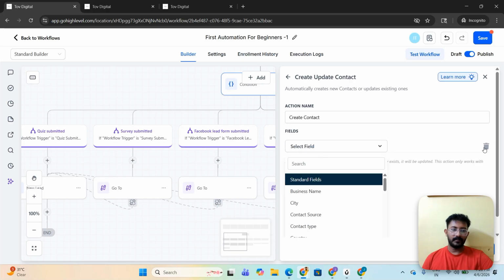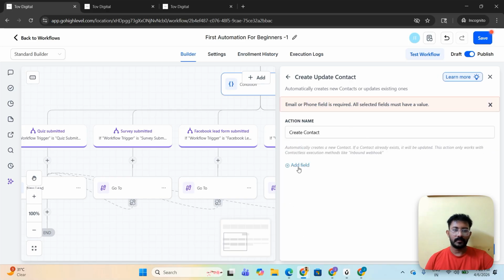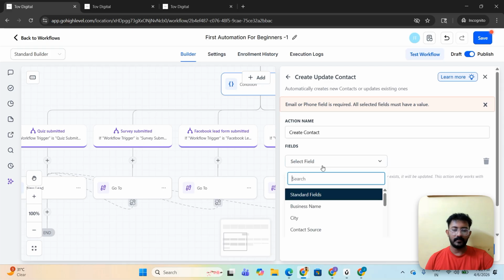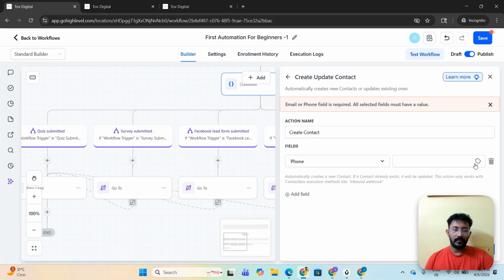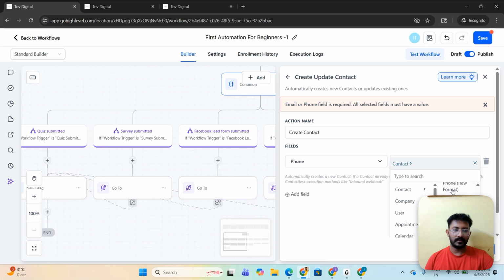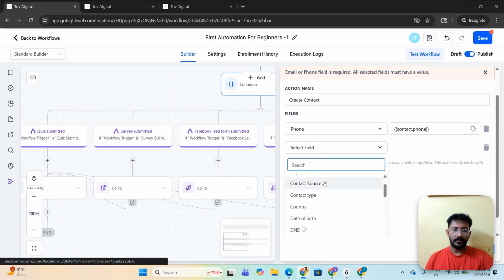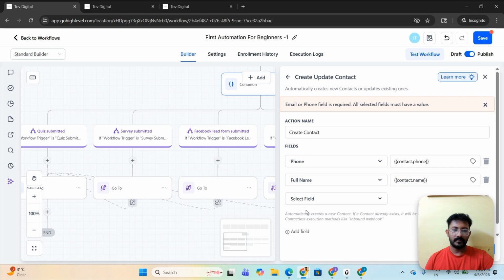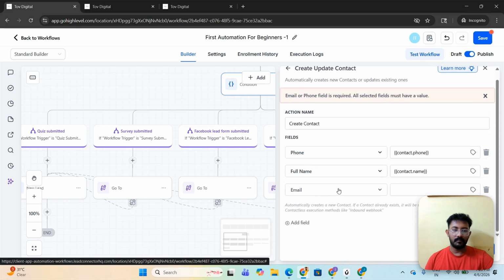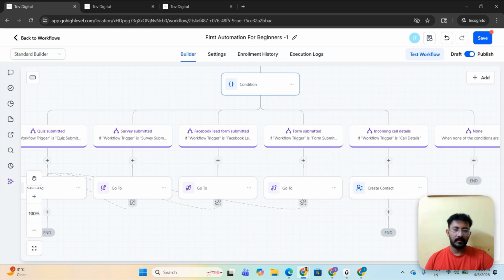Create contact. I'm just not adding anything. Is required. All selected fields must have a value. So whatever fields you select, it should have a value. The phone is selected. Okay. Then you need to just select phone, the full name that is selected. And the next one is the email. Okay, I've added it.